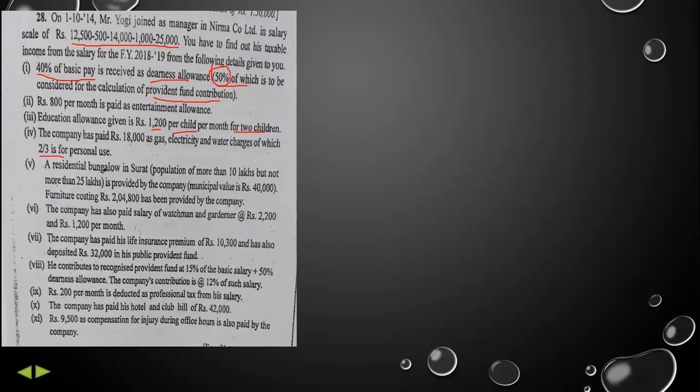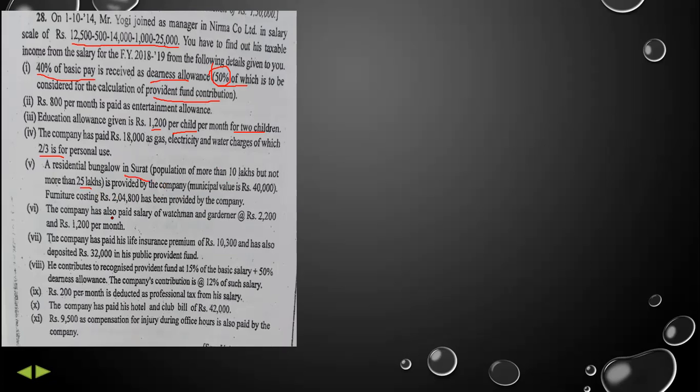Then a residential bungalow in Surat, population of more than 10 lakhs but not more than 25 lakhs, is provided by the company. It means if we are finding accommodation perquisite, the population is more than 10 lakhs but less than 25 lakhs. So that means we have to take 10% of the basic salary. Municipal value we are not having any concern with.